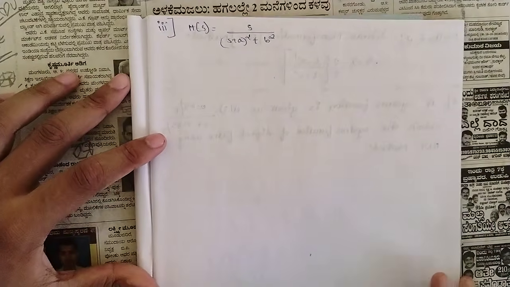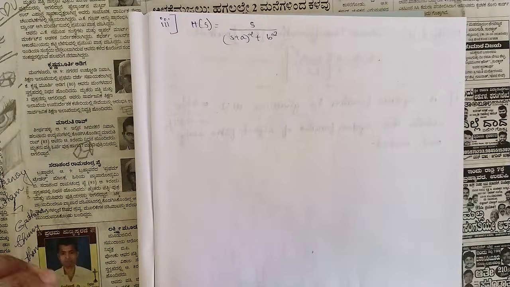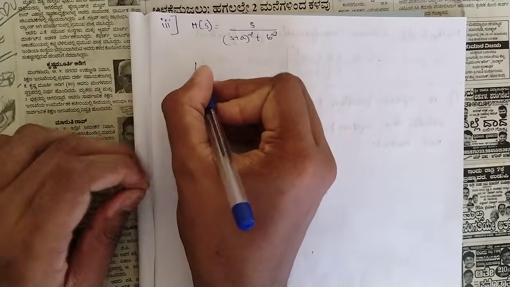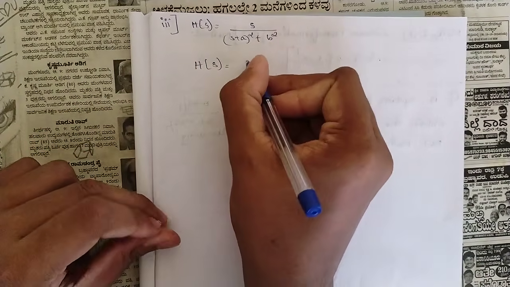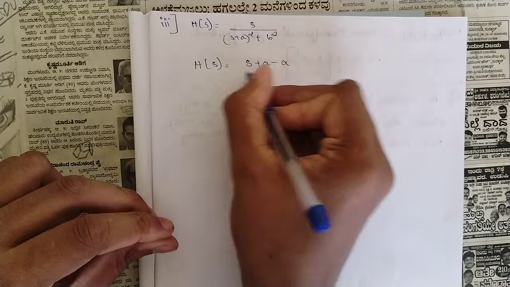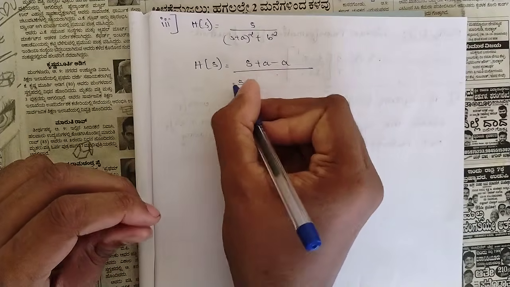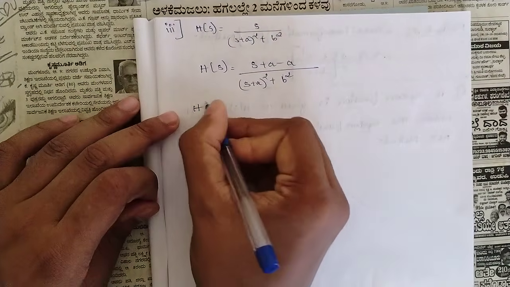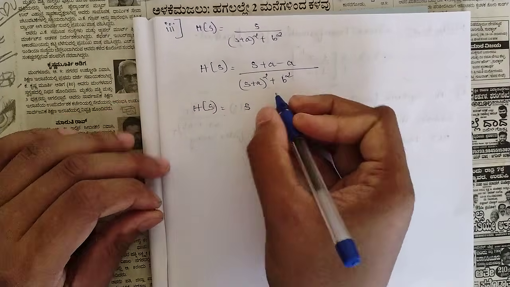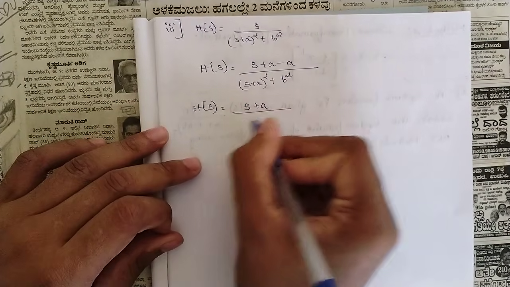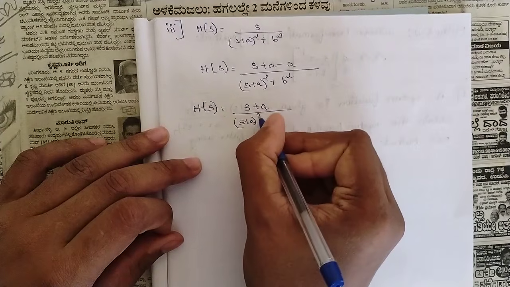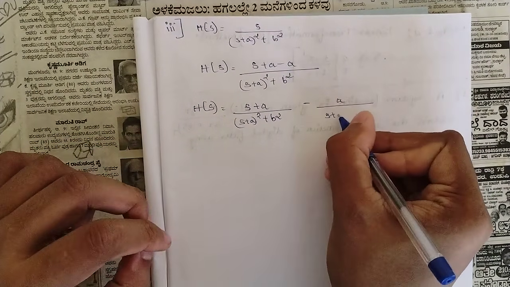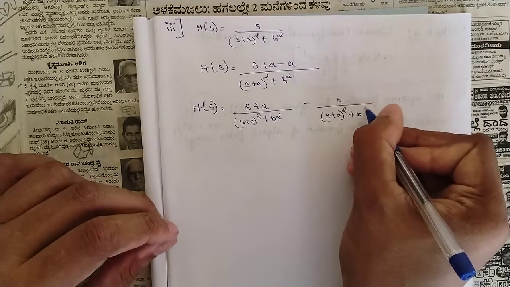Here, the third sub question is a mixture of the two sub questions we have solved, so we should be using those. How? The first step we should be doing is writing H of s as s plus a minus a, divided by s plus a the whole square plus b square. Now split it and write it as s plus a divided by s plus a the whole square plus b square, minus a divided by s plus a the whole square plus b square.